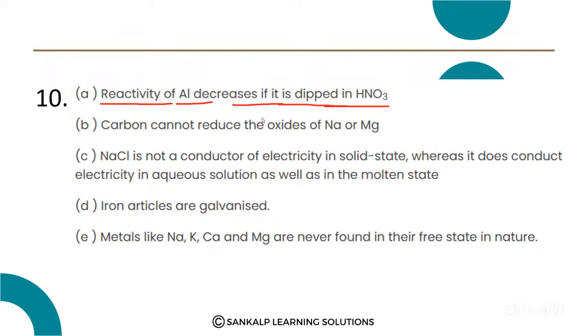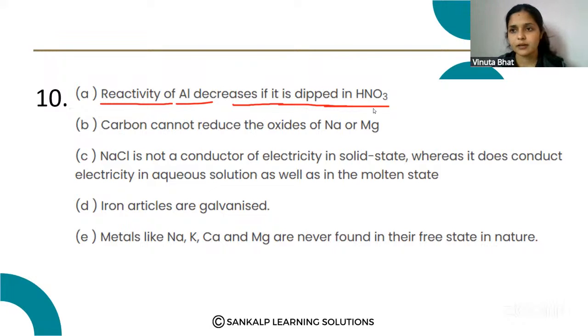Okay, so let us start with the first one. The reactivity of aluminum decreases when it is dipped in nitric acid.